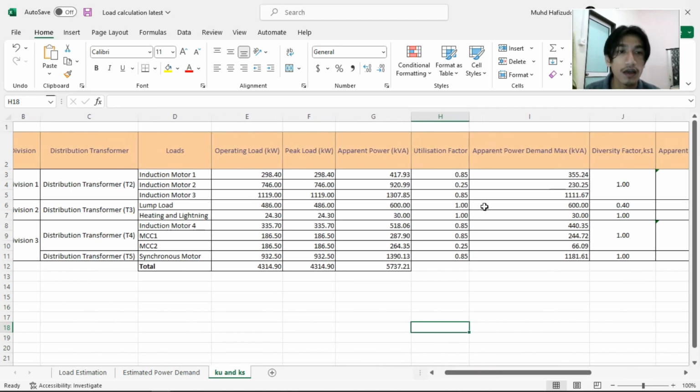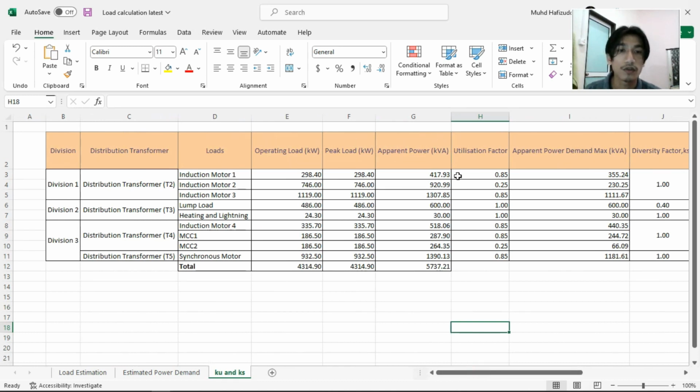for utilization factor and diversity factor, we just need to assume. So for induction motor 1, we use utilization factor 0.85, induction motor 2 0.25, 0.85 for the lamp load 1, and heating and lighting 1, and for induction motor 4 0.85, MCC1 0.85, MCC2 0.25, and for the synchronous motor 0.85.